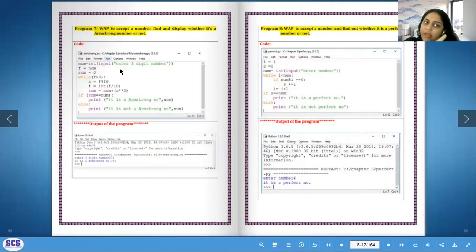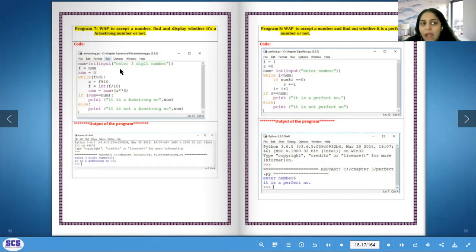F equals integer F by 10, so it will become a 2-digit number. F now became a 2-digit number, and then goes back in the while loop, comes down, and then it will catch the last digit again, and again the cube will happen. Again it will become a 1-digit number, go inside, become a 0. So the third time it will not run.